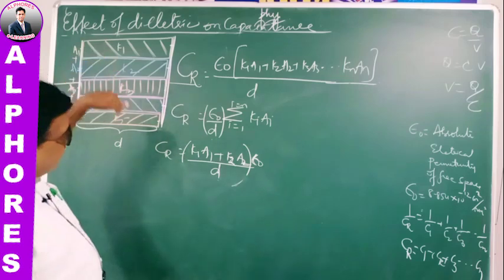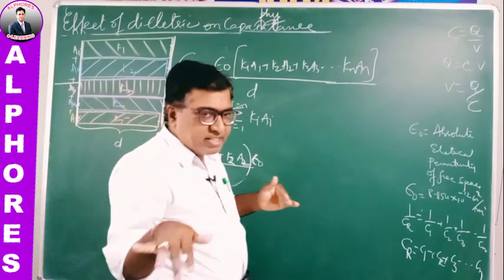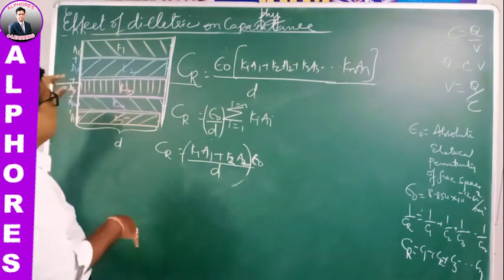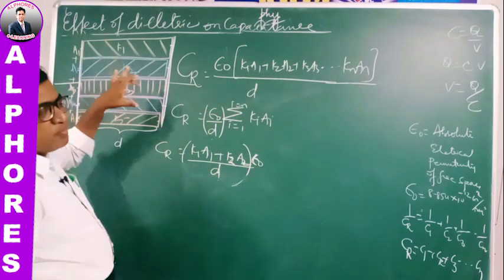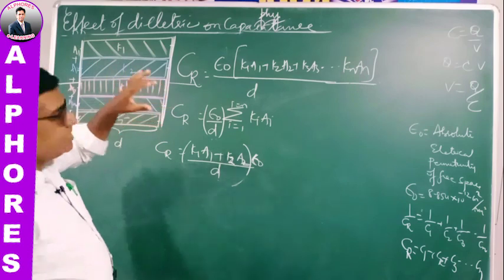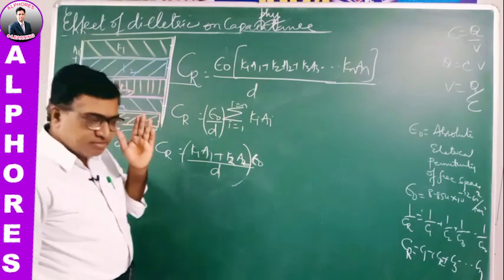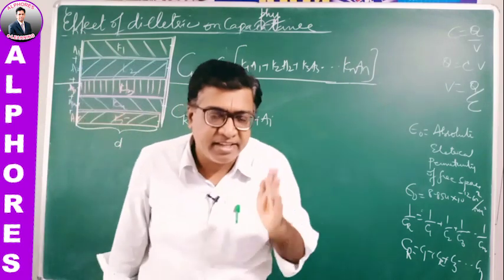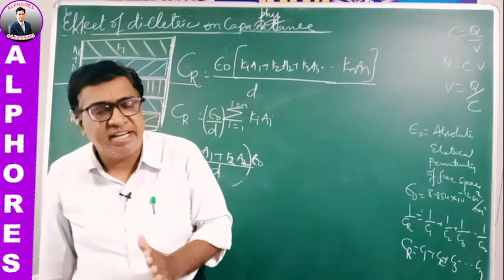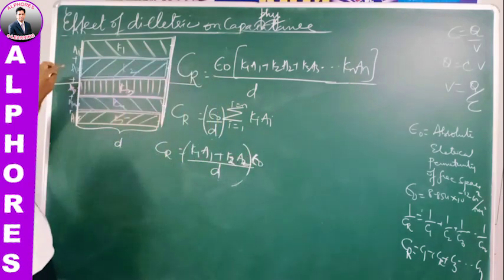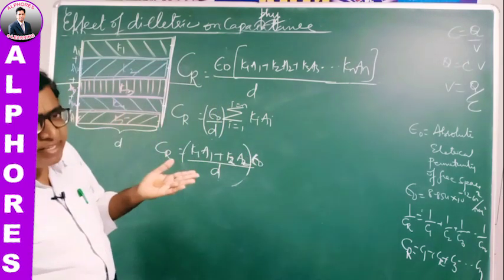So when the dielectrics are placed across between the plates like this, right, then you can consider each one as one capacitor. Each dielectric is like one capacitor. So find their individual capacity. First one K1 A1 epsilon by D, second one K2 A2 epsilon by D, so on and so forth for all of them. And you can imagine these things to be connected as if they are in parallel.